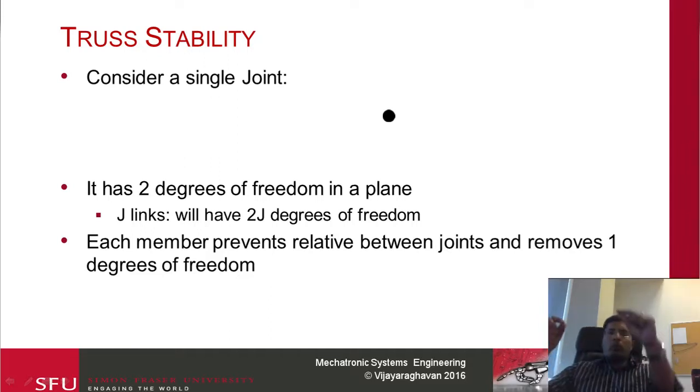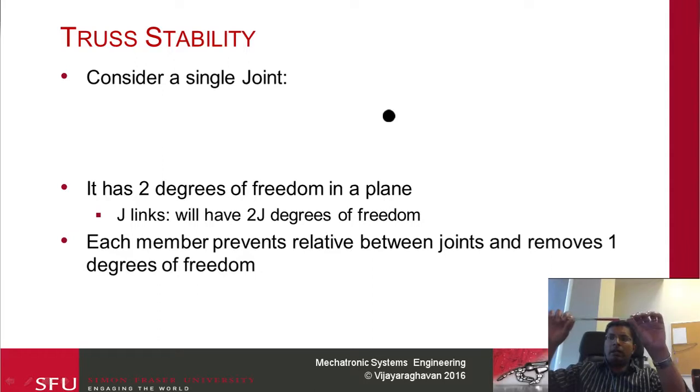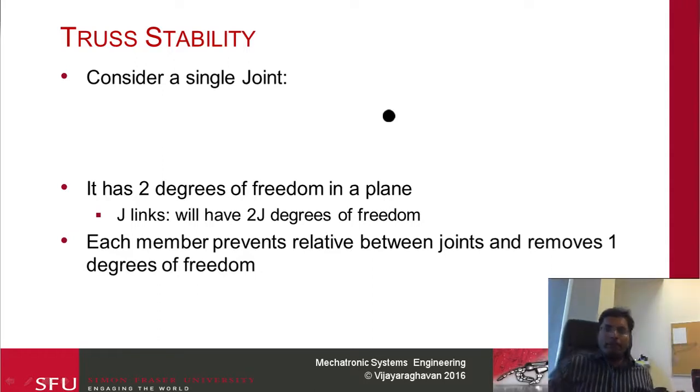If I have one joint over here, my left hand, and the other joint over here, and I consider this scale ruler to be the joint member, this prevents the 2 joints from moving relative to each other. They can still rotate, so you can move like this, 1, 2, and then 3. So we still have 3 degrees of freedom. When they were by themselves, they could move like this and like this, so we have 4 degrees of freedom in total. Adding one link in the middle reduces 1 degree of freedom.